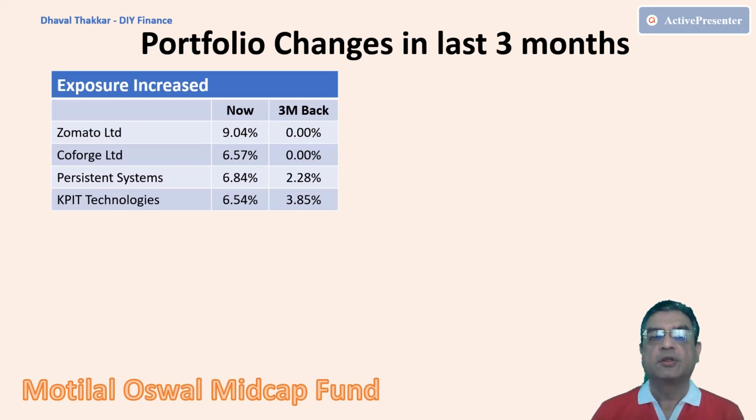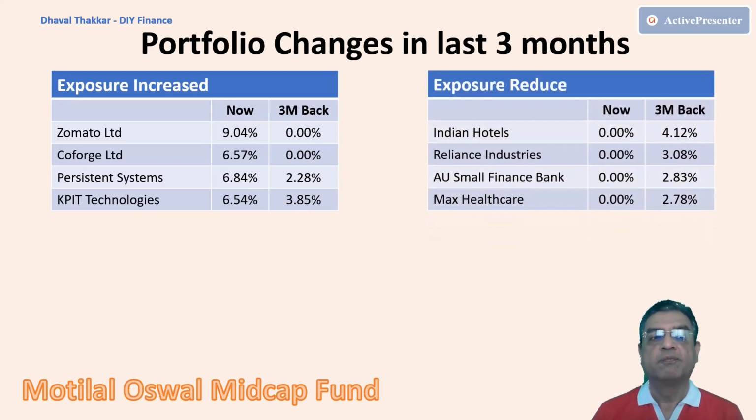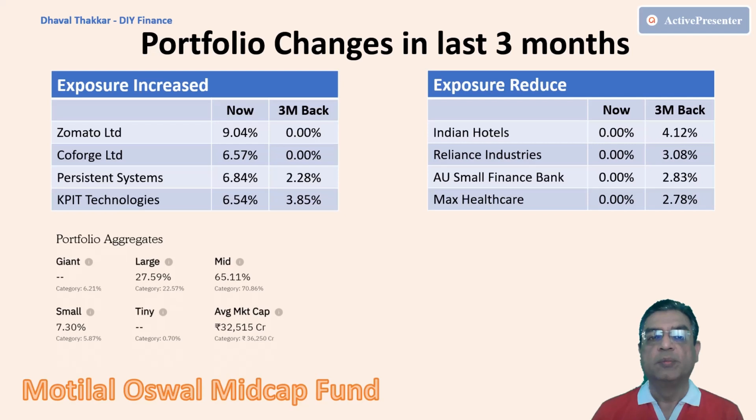Now let's check the stocks it has sold in the last 3 months. Here, Indian Hotels tops the chart, followed by Reliance Industries, AU Small Finance Bank, and Max Healthcare. Here, the fund has sold its total holding in all the above mentioned companies. Now let's check the portfolio allocation. Here, if you observe, mid-cap stocks form around 65% of the portfolio, whereas large-cap stocks form another 27% of the portfolio, and the rest 7% is allocated to small-cap stocks.